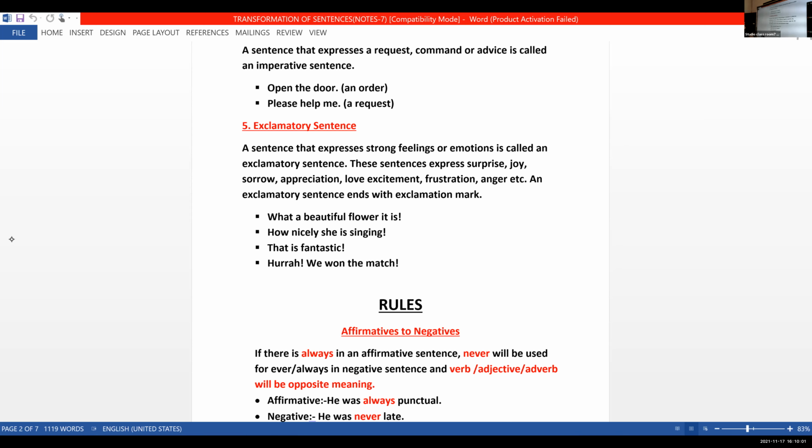Hooray, we won the match. All these sentences end with the exclamation mark. And if an exclamatory sentence starts with WH words, you can replace what and how and use words like great and very in your sentences.